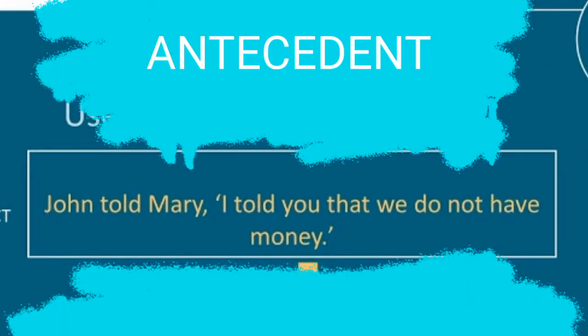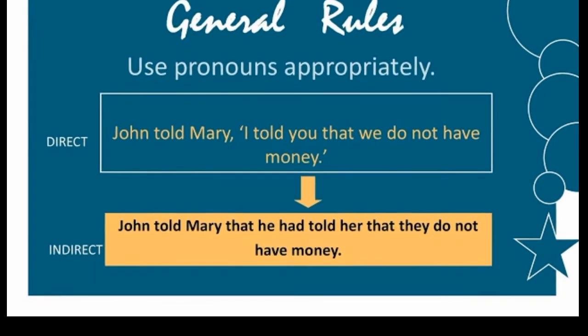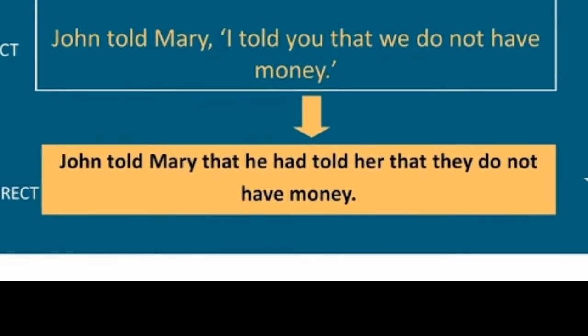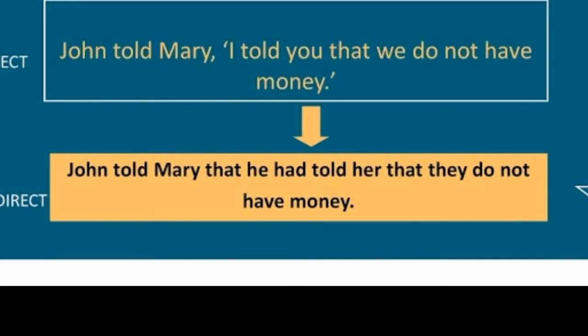This part could be tricky. You have to make sure that the pronouns used refer to the correct antecedent. Antecedents are what pronouns refer to. Let us examine the sentence. John told Mary that he had told her that they do not have money. It is very important that you do not interchange your pronouns. It should also be taken into consideration that some names do not suggest gender anymore, so it is wise to clarify it.